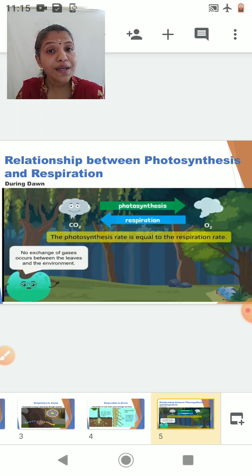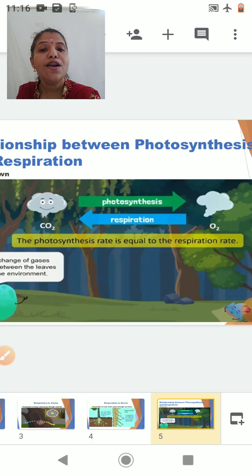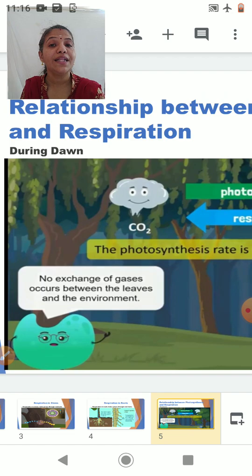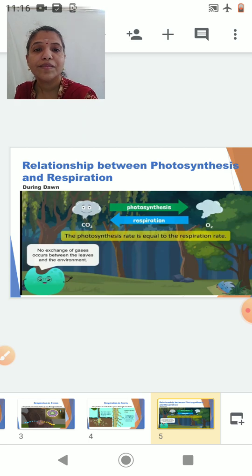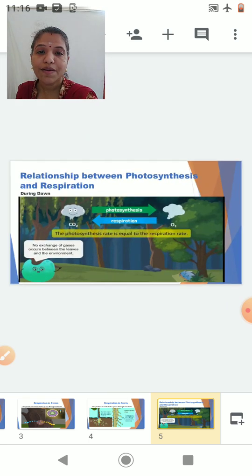So what is happening here? Whatever oxygen is liberated at the time of photosynthesis will be utilized for the process of respiration. So here the photosynthesis rate is equal to the respiration rate, and no exchange of gases occurs between the leaves and the environment, and this takes place during the dawn. I hope you have understood this.